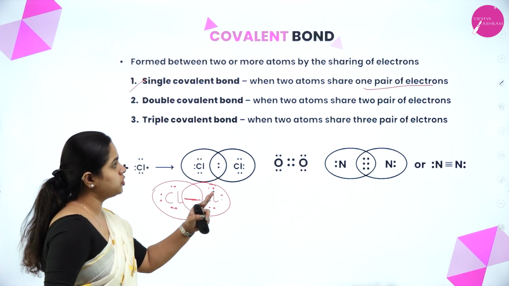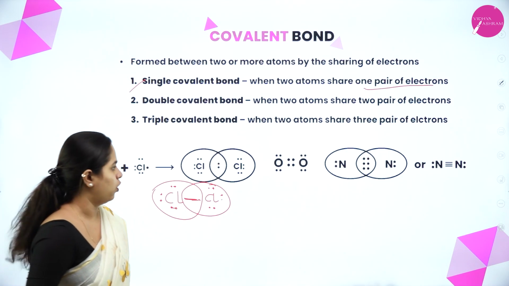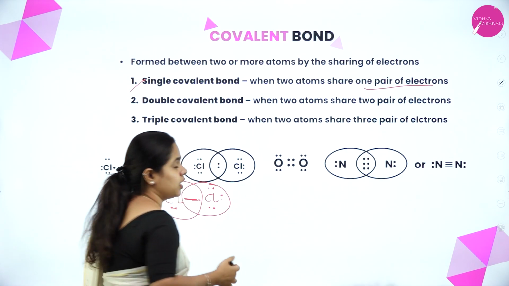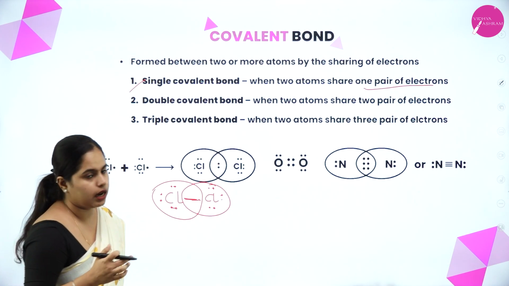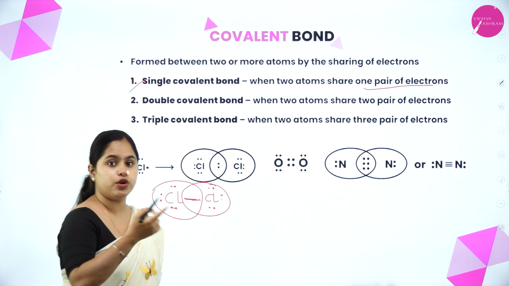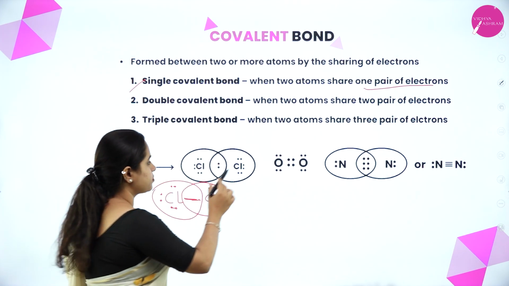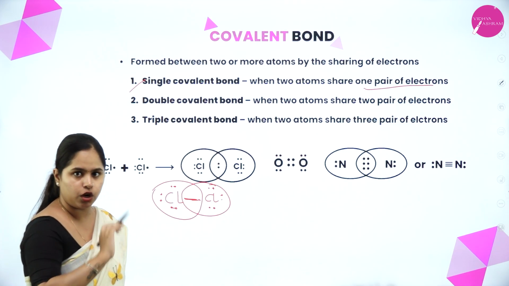When two atoms share 2 pairs of electrons, a double covalent bond is formed. How many valence electrons does oxygen have? It is 6, right? 1, 2, 3, 4, 5, 6, contributed by this oxygen atom, and 1, 2, 3, 4, 5, 6, contributed by the other oxygen atom.